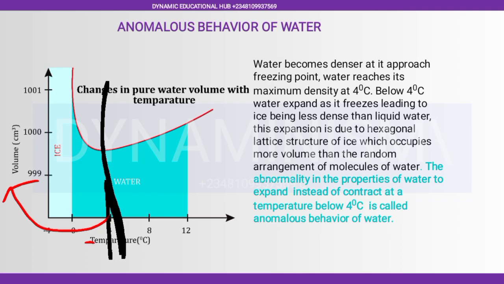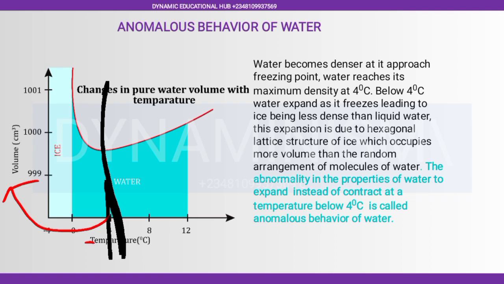When I was explaining this, I used a sachet water to explain to my students why, if you freeze your water and the ice melts again, the sachet will look as if the volume of the water has reduced.